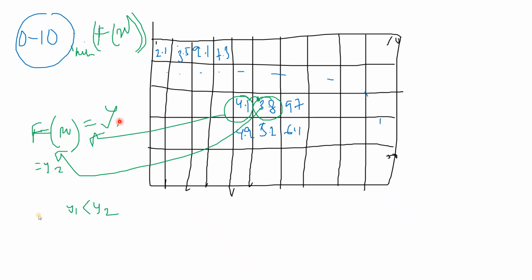If y2 is less than y1, then I will take 3.8, because I am looking for the minimum objective function value. If y2 is greater, then I will not take this one, I will keep this one. But if y2 is less than y1, then I will take 3.8, and so on. I will select the neighboring solutions randomly like this. In this way the annealing is done.